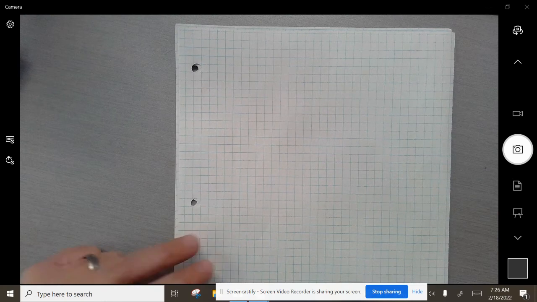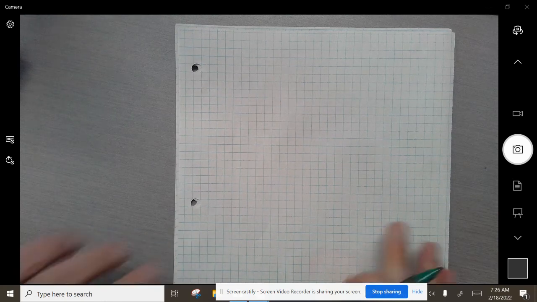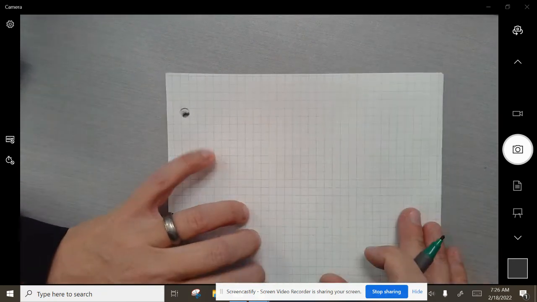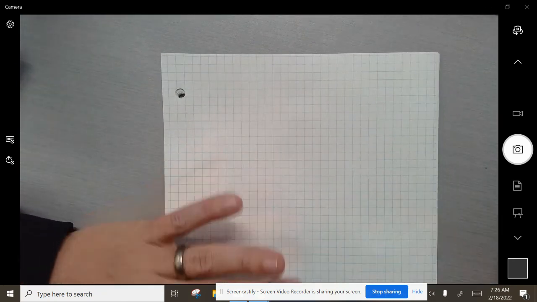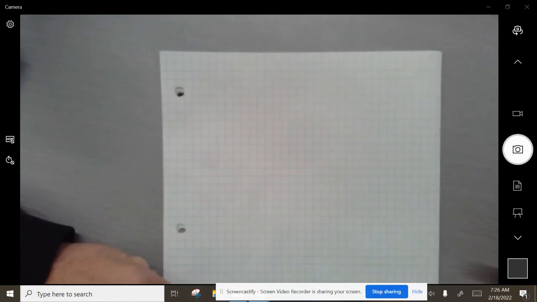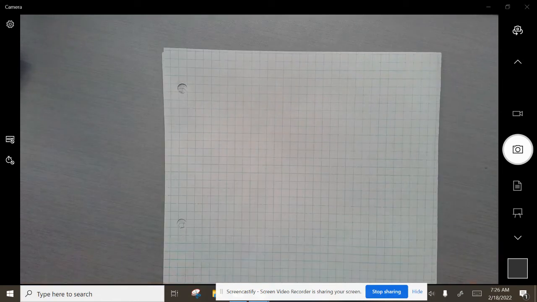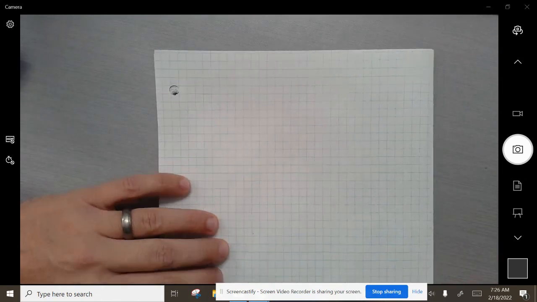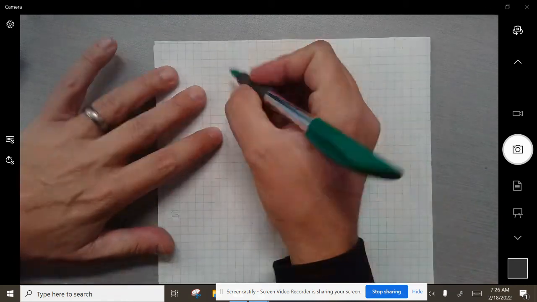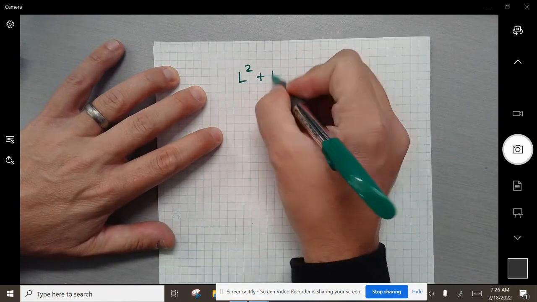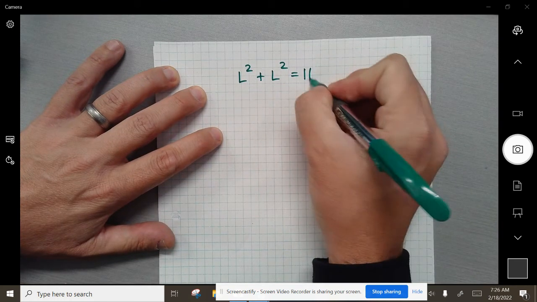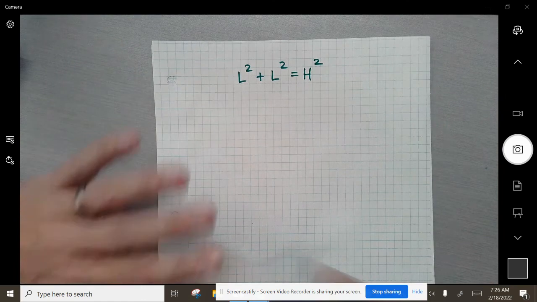Okay, guys, so for this Friday, you're going to have this graph paper. Now, the graph paper is everything. I want to make sure you use this graph paper the best you can because you're going to have problems where you have to plot points like we did yesterday, and we'll talk about those problems in a second. Again, remember, leg squared plus leg squared equals hypo squared, all right?